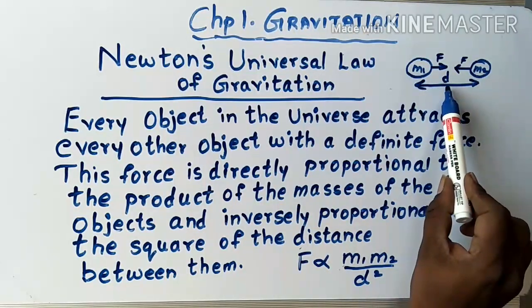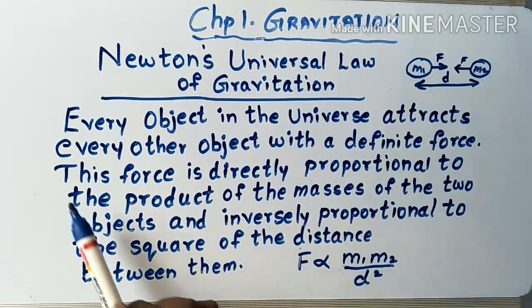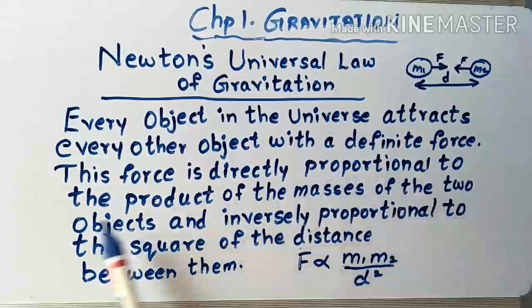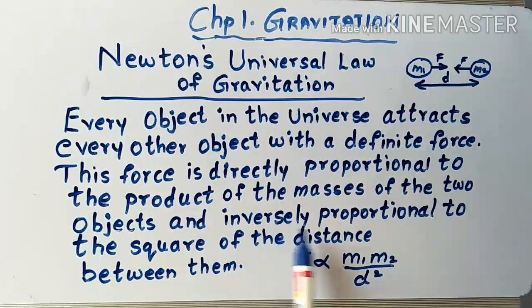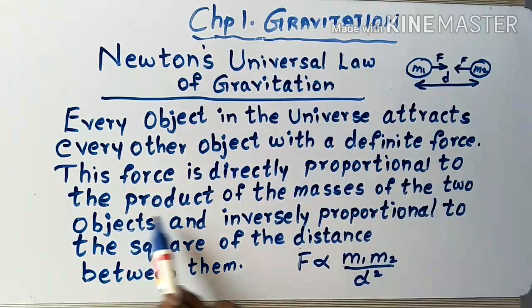distance of d. This force is directly proportional to the product of the masses of the two objects and inversely proportional to the square of the distance between them. Let's say F is the force. Product means multiplication.